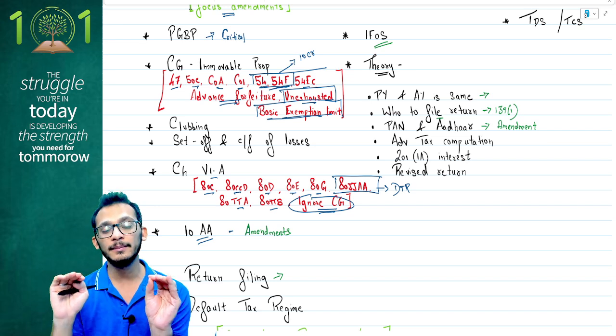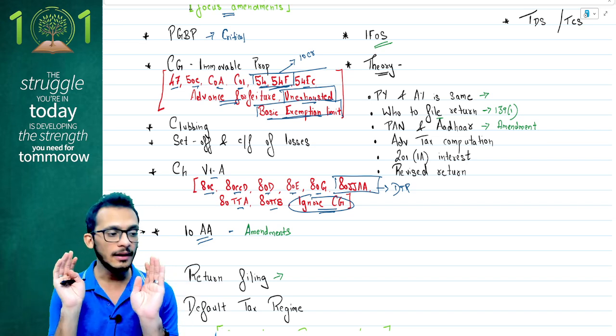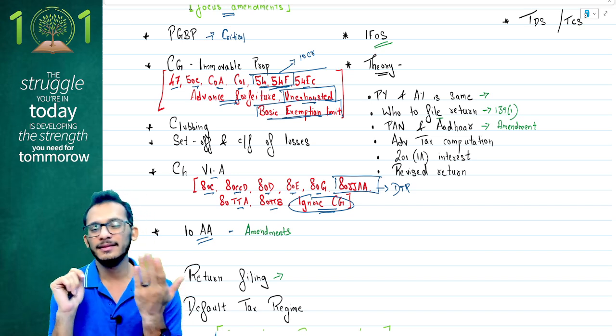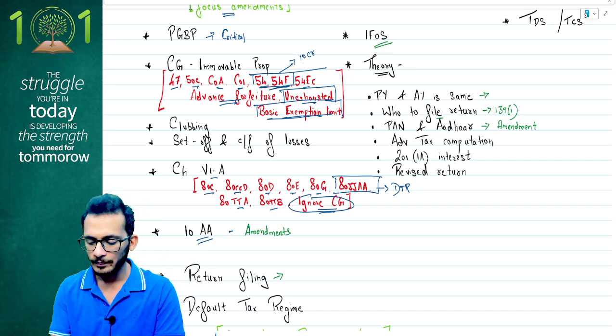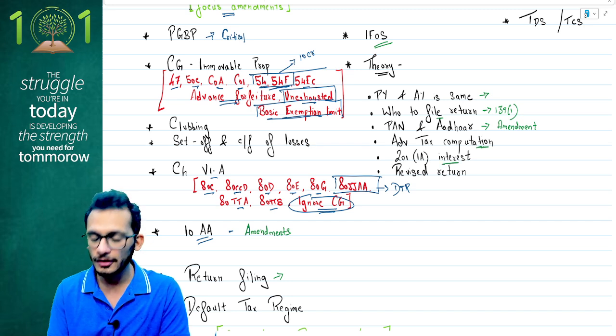Sometimes those are where they play psychology. That question may come up in Jan. Very good question because it's an amendment question. It is not important for next year, so this is the only year for them to test. Focus on that question. Next, how to do your advanced tax computation, your 234 interest.